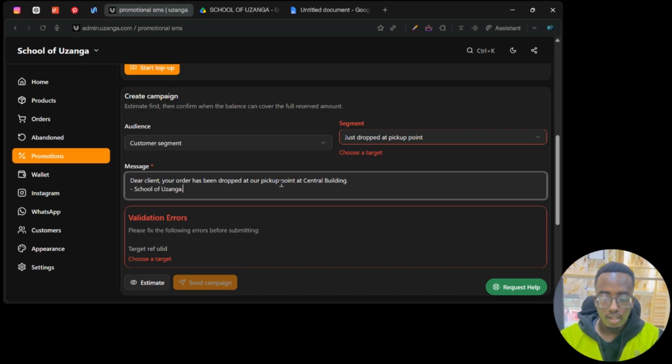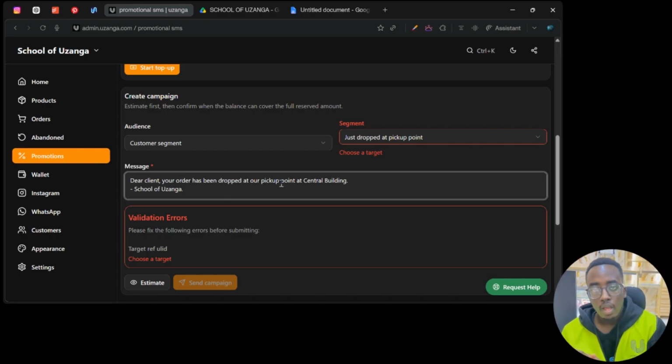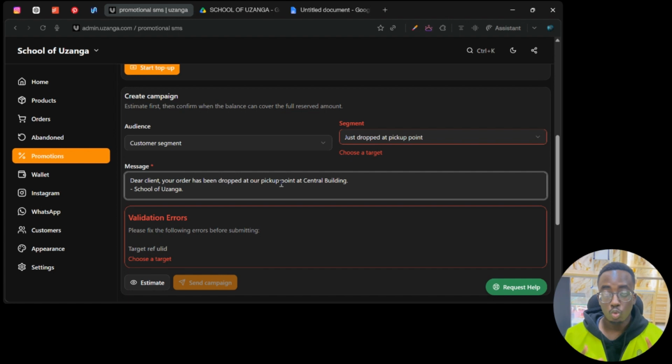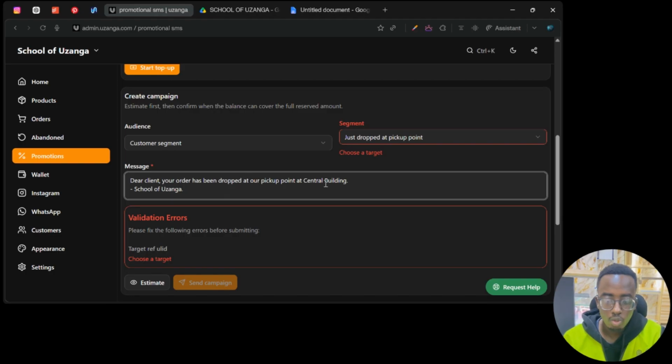Another thing, you can use this to announce your website. So you can include links. But when it comes to links, I'll advise you to shorten those links. There are a lot of URL shorteners online. You can just Google URL shortener and make sure to shorten the link so that it takes fewer characters in the SMS you're composing.